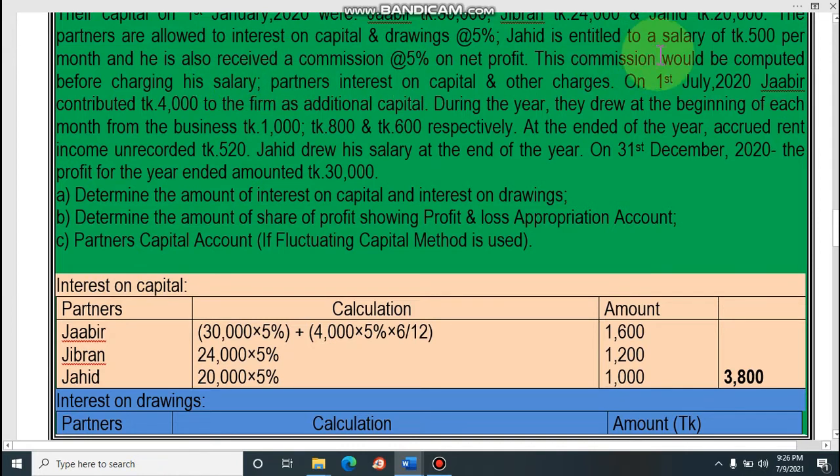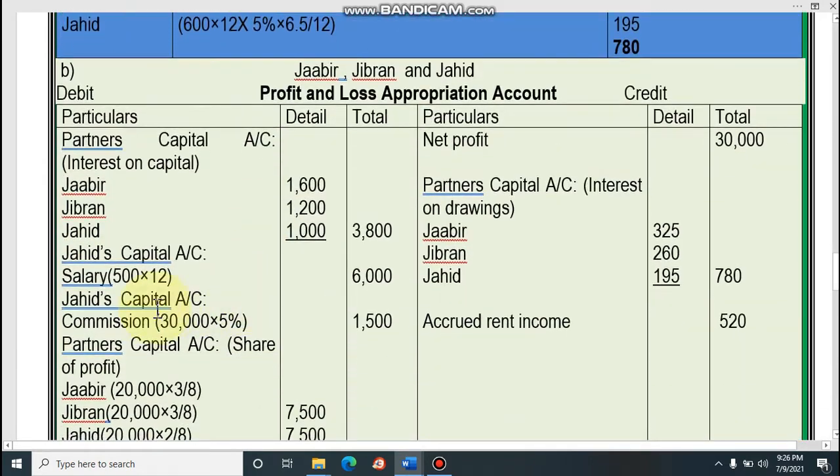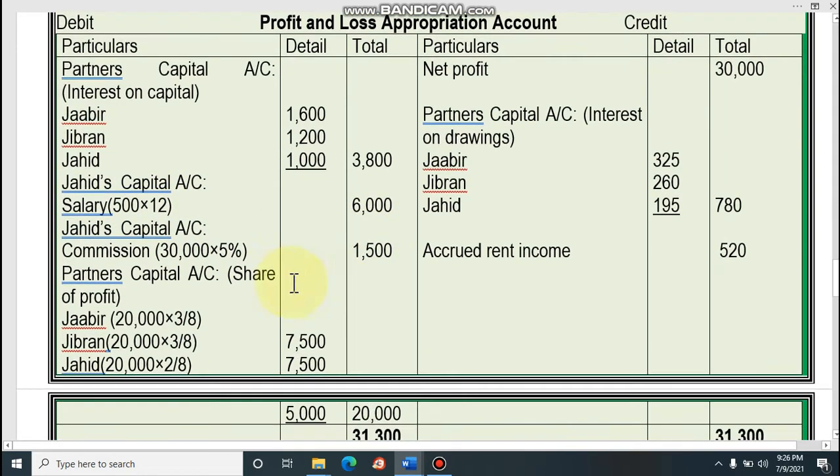Then if there is any salary in the question, that will be recorded in the partners' profit and loss appropriation account. Look at salary. Zahid is entitled to a salary of 500 per month. So salary will be here. Salary 500 per month, that means 500 into 12. It will be 6,000 total amount of salary.